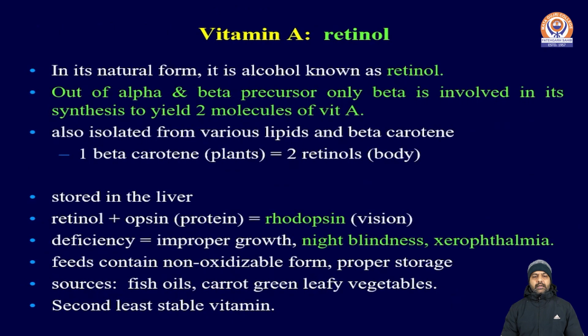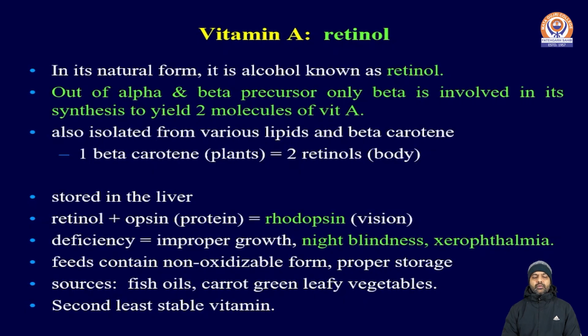So let's come to the category of vitamin A. Vitamin A is one of the fat soluble vitamins, also known as retinol, because it is derived from the alcoholic category. Alpha and beta carotene act as precursors, where only beta is involved in its synthesis to yield two molecules of vitamin A. One beta carotene produces two retinols. That is stored and synthesized in the liver. Retinol along with a pigment named opsin, which is proteinaceous in nature, forms rhodopsin, that is best for vision.